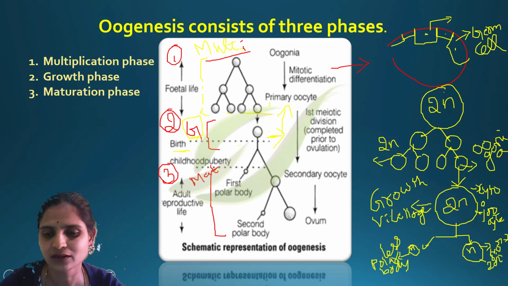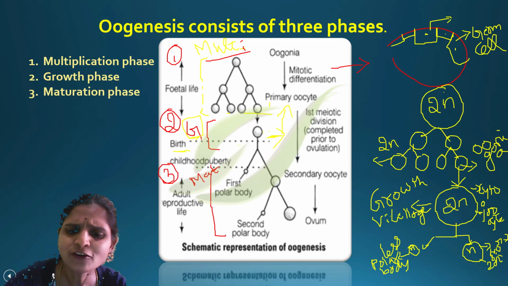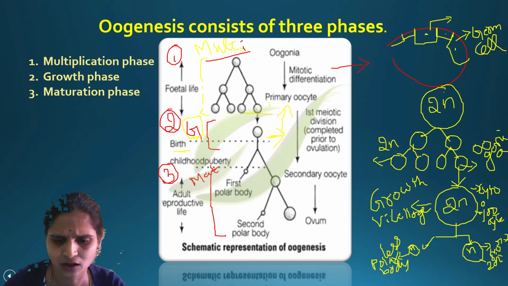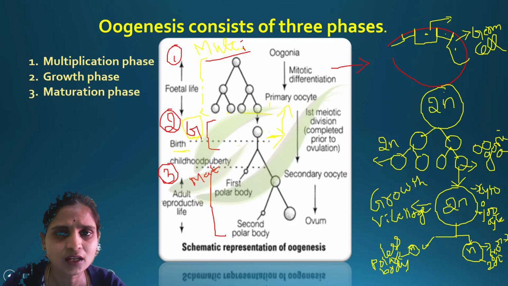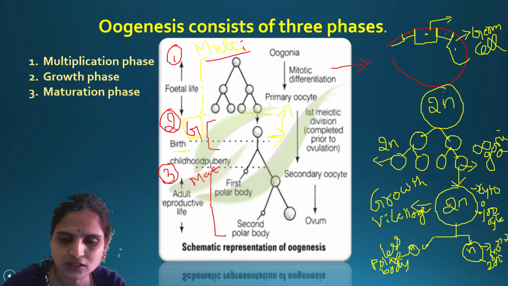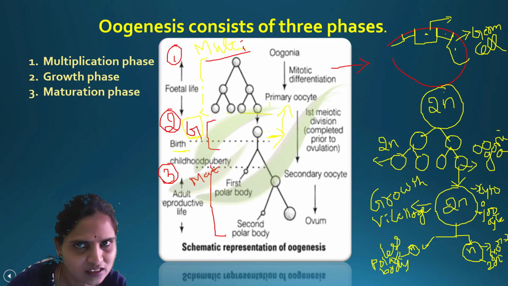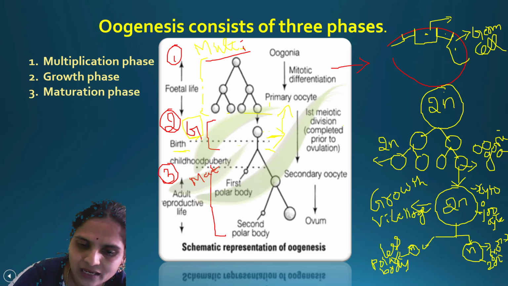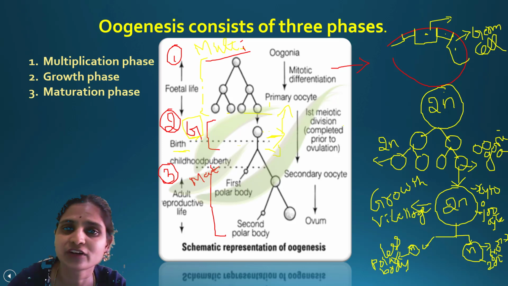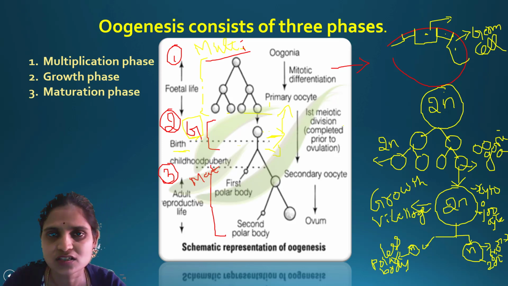But what happens here is that half of the meiosis takes place. Before forming the secondary oocyte, imagine the primary oocyte is present. It has started meiotic division, but it will be arrested temporarily. In meiosis, first it will undergo prophase 1.